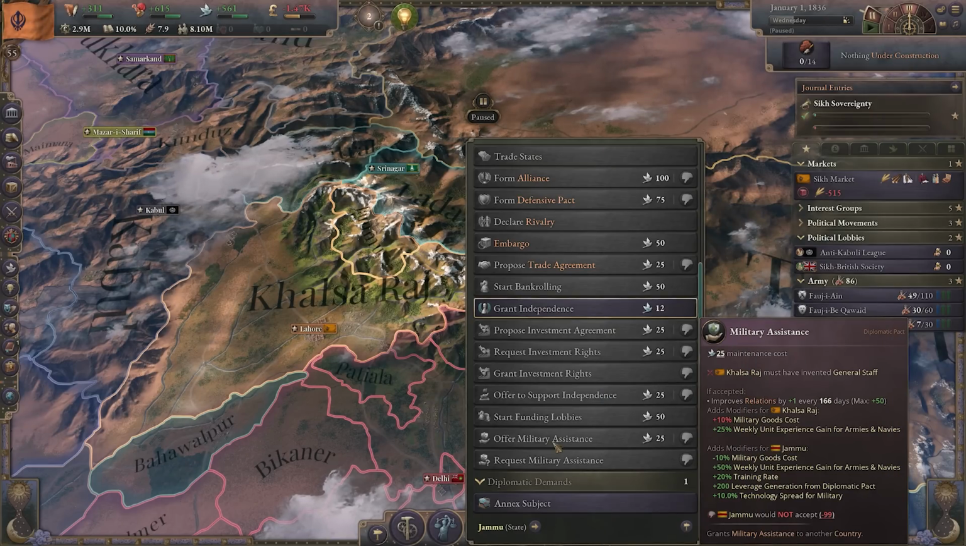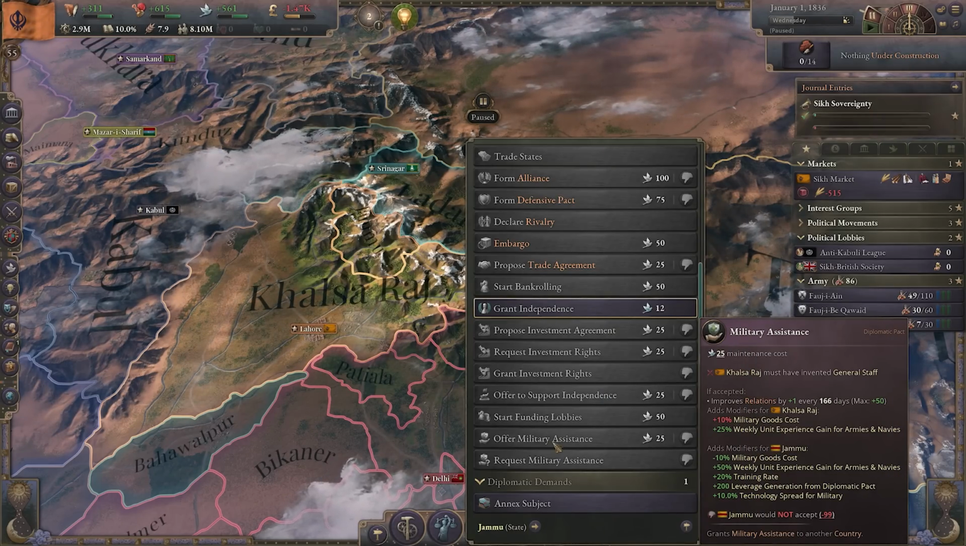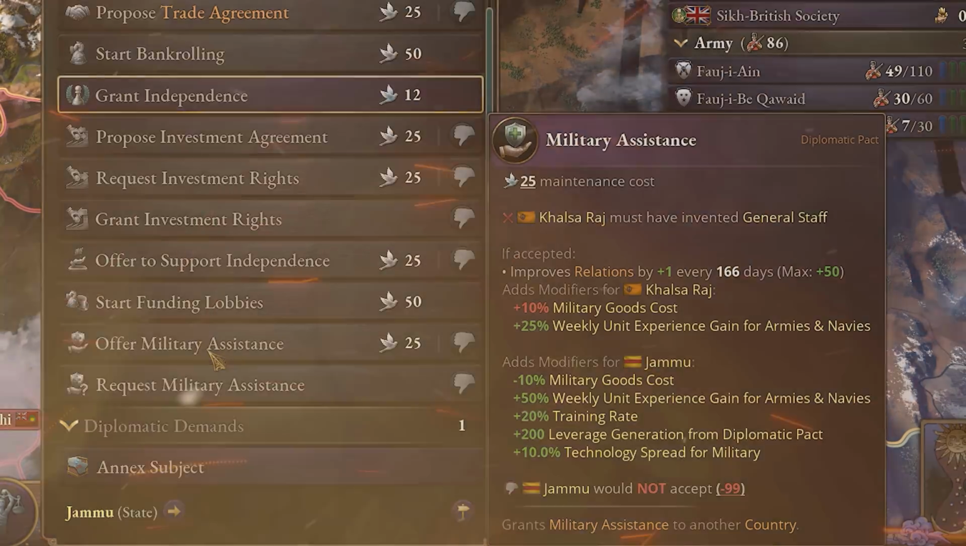Military assistance is a new diplomatic action you can take. Offering military assistance will increase the cost of military goods in your country, as well as giving you a boost to weekly experience gain. The receiving nation receives a decrease in military goods cost, even more weekly unit experience, a boost to training rate, power bloc leverage, if available, as well as a bonus to military tech spread.